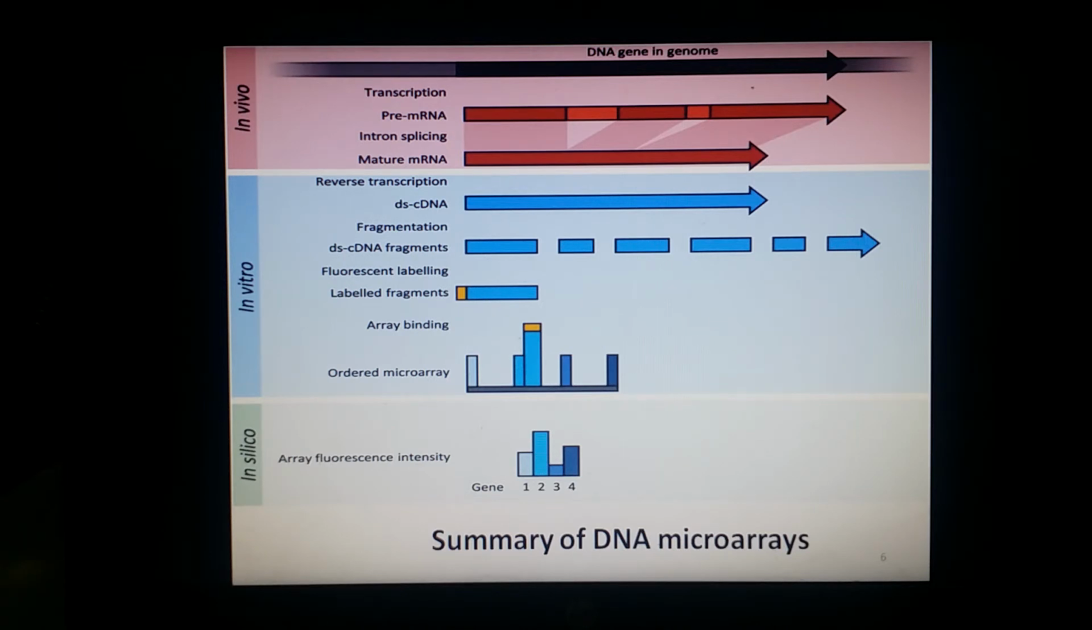The labeled fragment then binds to an ordered array of complementary oligonucleotides, and the fluorescent intensity is measured across the array. The intensity with which it produces fluorescence indicates the abundance of a predetermined set of sequences, and these sequences are typically specifically chosen to report on genes of interest within the organism's genome. So this is how DNA microarrays function.